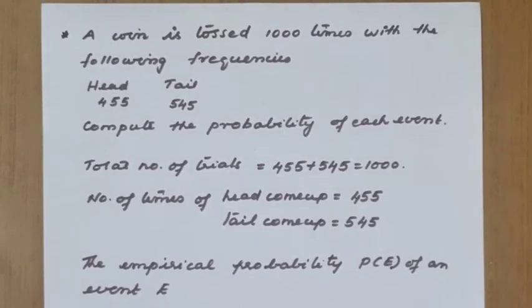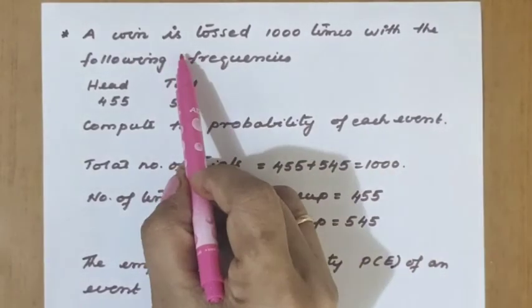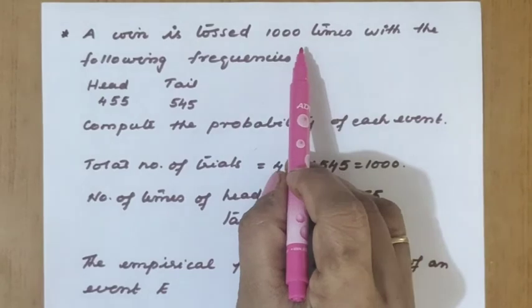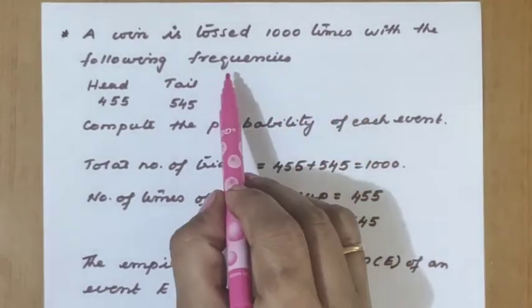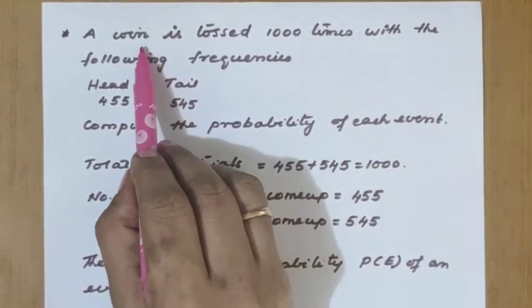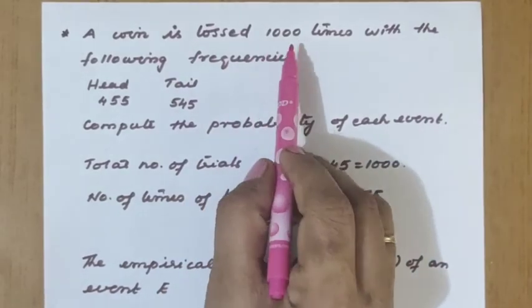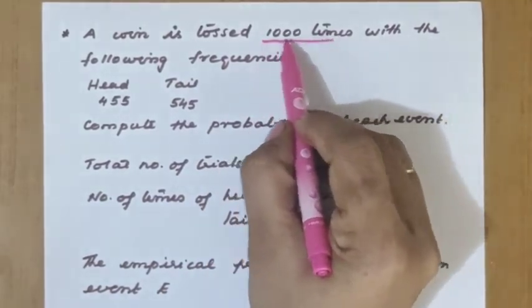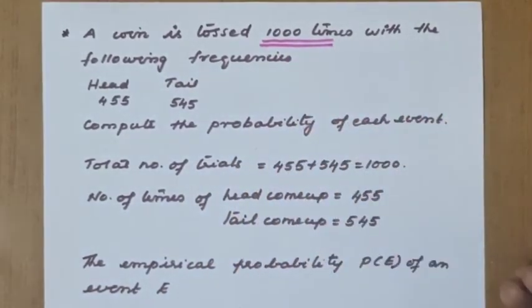Let us understand the definition of empirical probability by using an example. A coin is tossed 1000 times with the following frequencies. That means the total number of trials is equal to 1000.